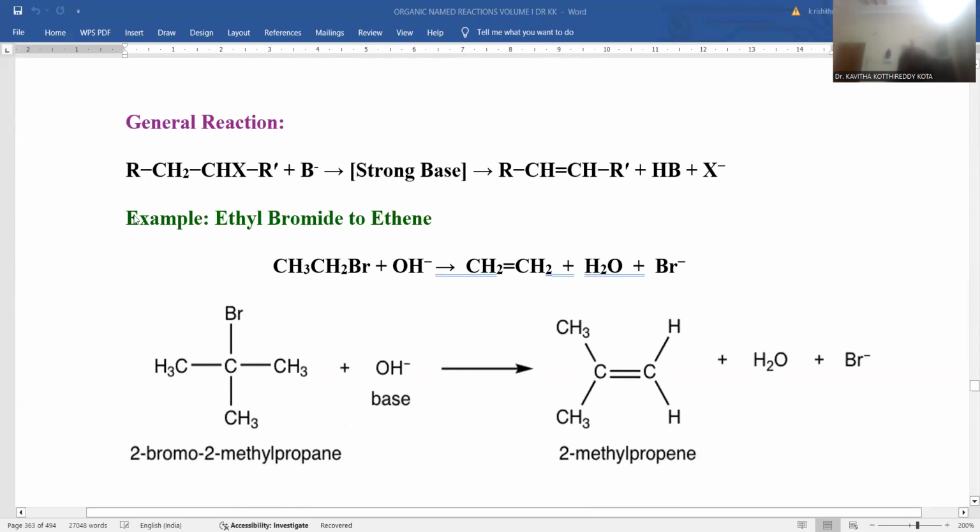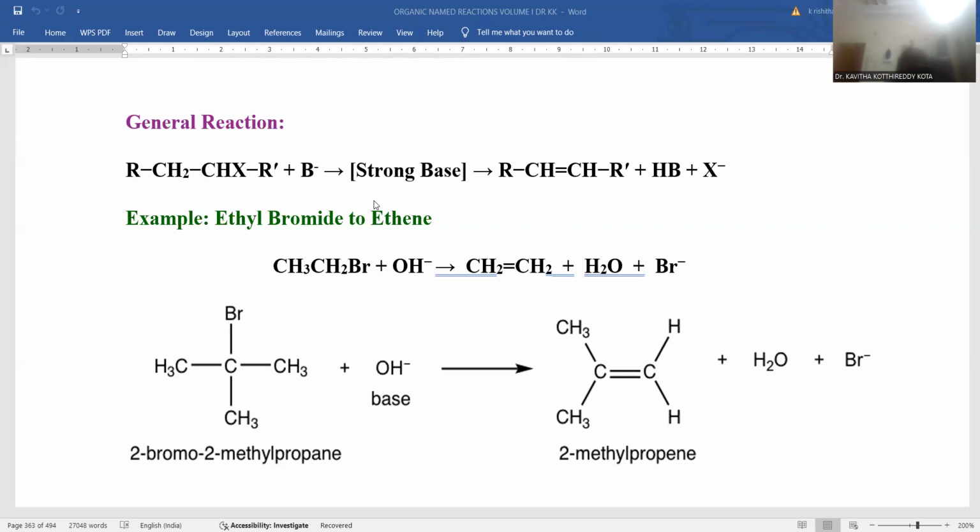If you want to observe the general reaction of E2 elimination, I am taking an alkyl halide. Primary alkyl halide is more suitable for this E2 elimination, where a base is taken. A strong base is important to achieve this kind of E2 elimination reaction. The existing leaving group will be there, and if the base approaches from the same side, there will be repulsive forces between the existing leaving group and the incoming base.